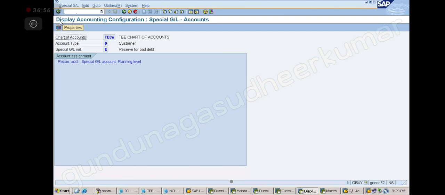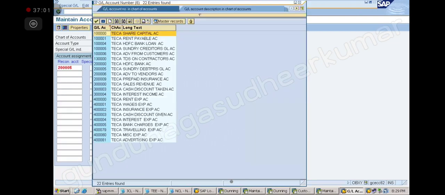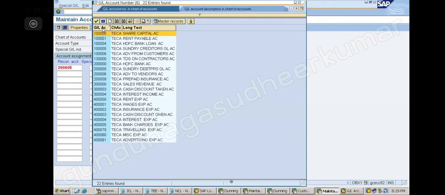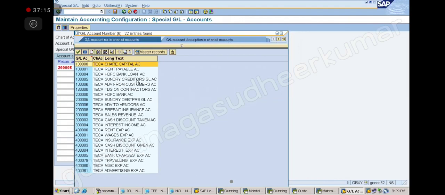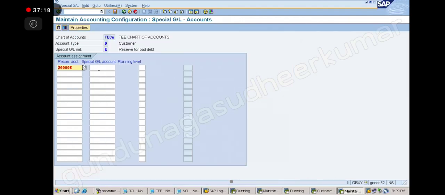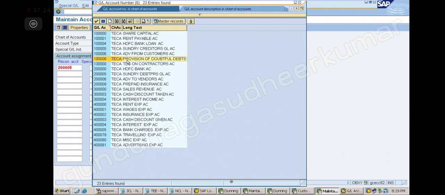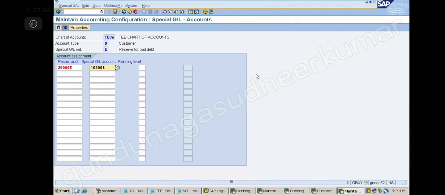What happened? You see, display. You look at the top immediately. We are in display mode, which means what? Some problem is there, right? So close this. Okay, so now let me come back here. It's not there, now I have to come again. Let us see if it will show or not. Yes, it is there. Okay. So this is my assignment. Account I have created, account I have assigned.